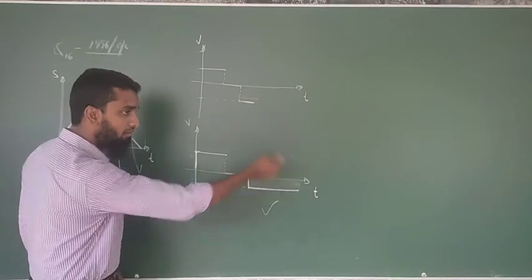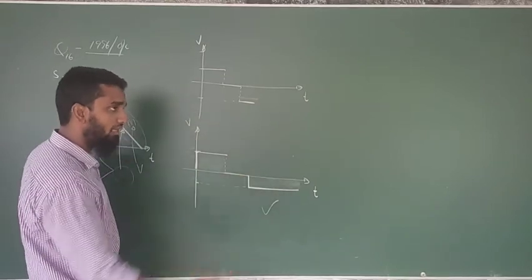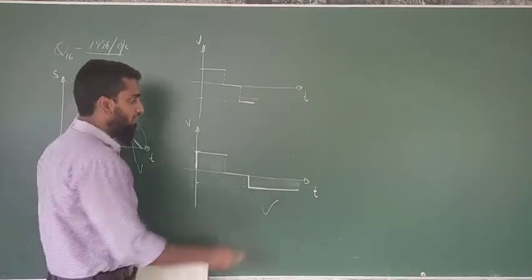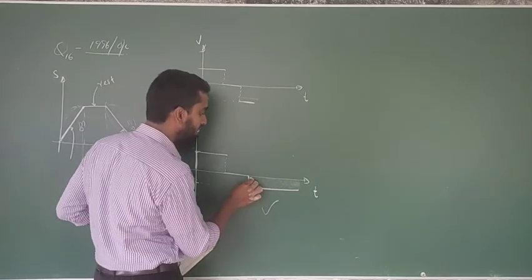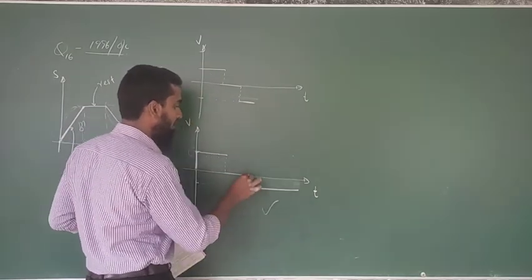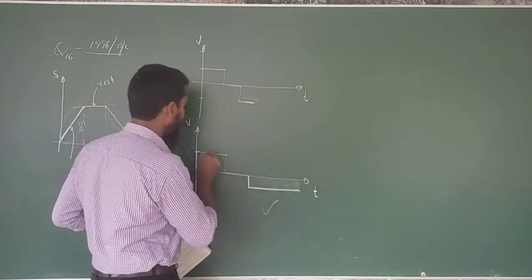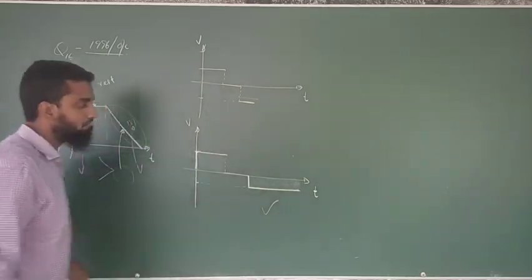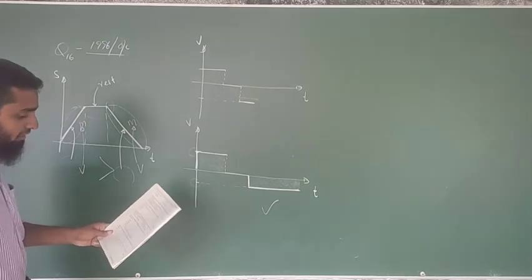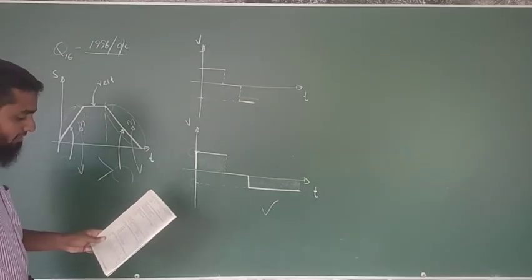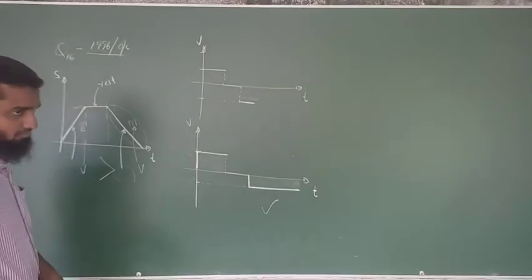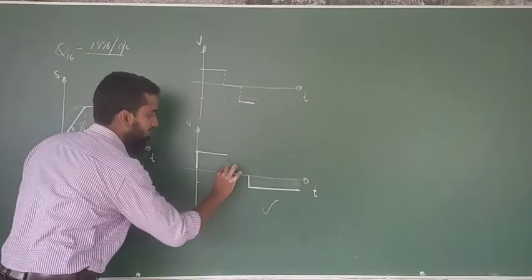Then only he can reach home again. Therefore, if you want to take the same area with a small side, this side should be larger than this part. It's clearly shown in the graph. Then the correct answer is going to be the second. And they have shown the rest.